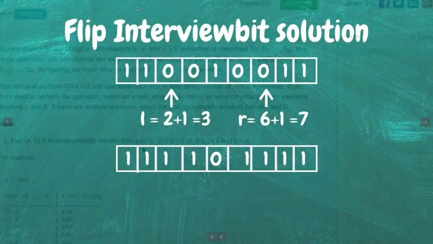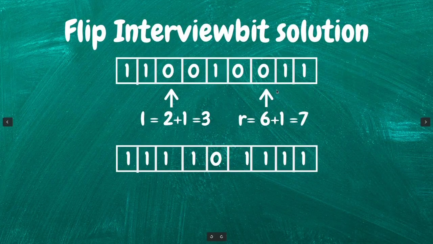So the question says we will be given one array and we need to flip one segment of the array so that we get the maximum number of ones in that array. By flipping we mean, if it is 0 then we will make it 1, and if it is 1 then we will make it 0.